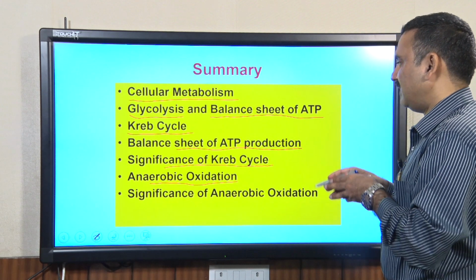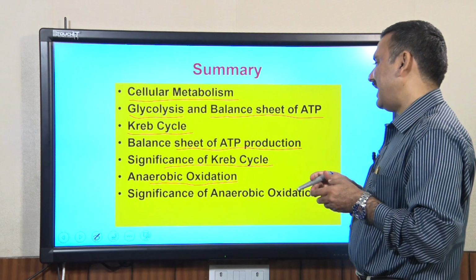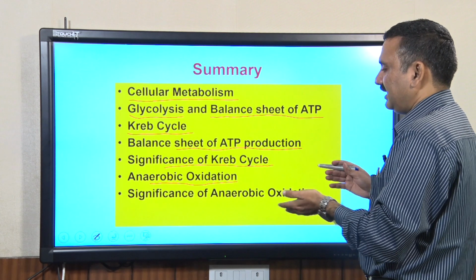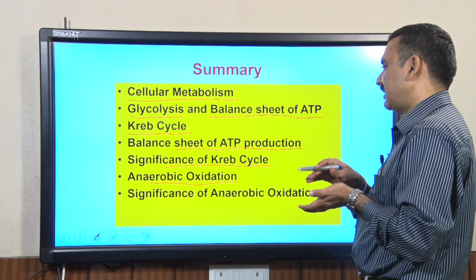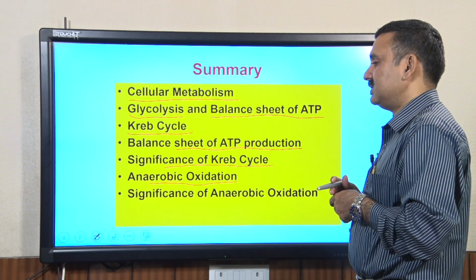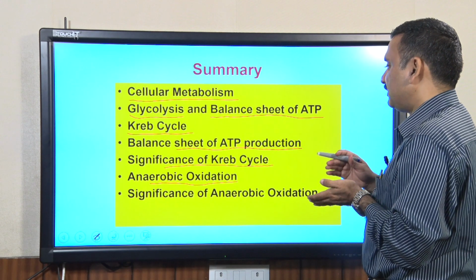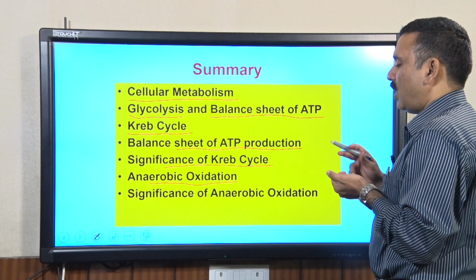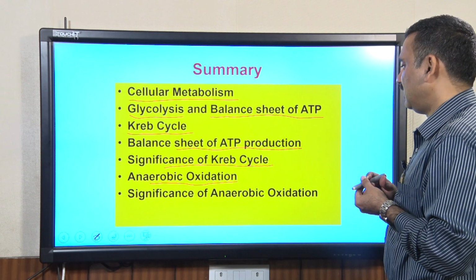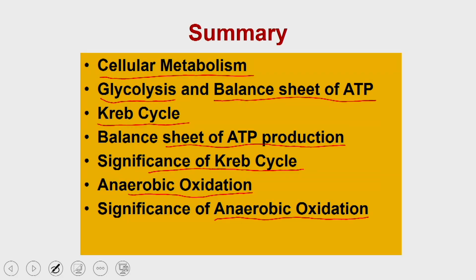We also discussed the significance of anaerobic oxidation in terms of cellular physiology as well as industrial relevance. We discussed how organisms performing anaerobic oxidation help human beings produce different products such as curd, ethanol, as well as bread. There are many other molecules produced by anaerobic oxidation in different organisms.